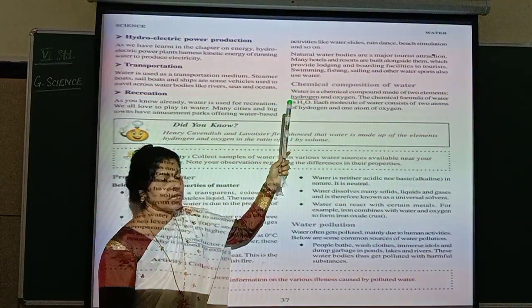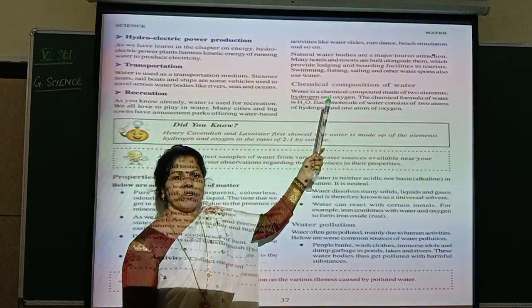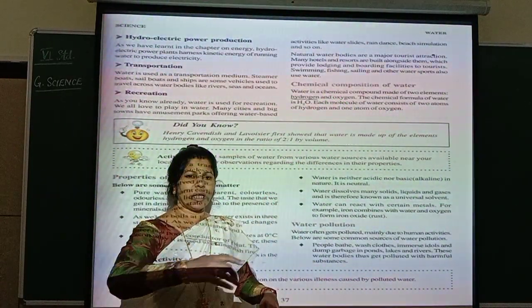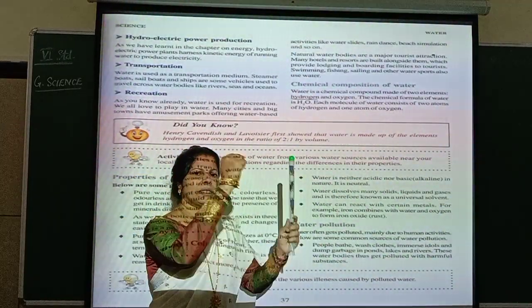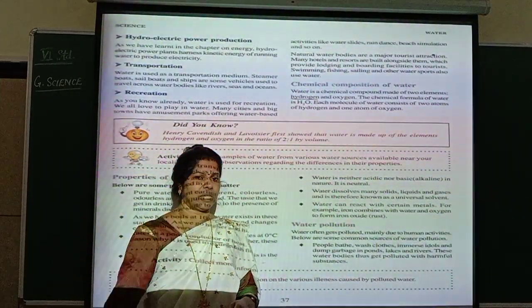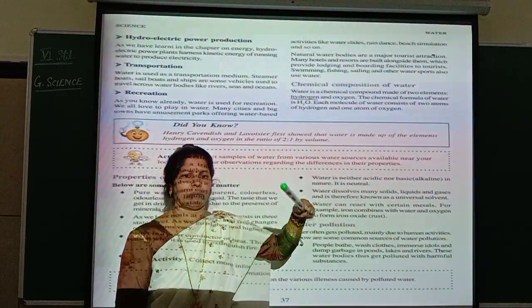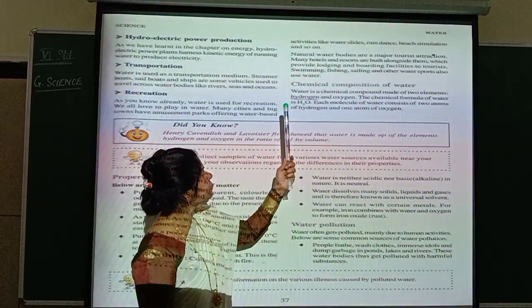Not only for recreation, they are used for swimming, fishing. Fishing also people enjoy, isn't it? Then sailing, you know, surfing and all that. How they stand on a board, a boat-like thing, and then they just move along with the waves of the sea. So all these things are called recreation, means it's water games. You play, you enjoy. When you play, you enjoy, that is called recreation.